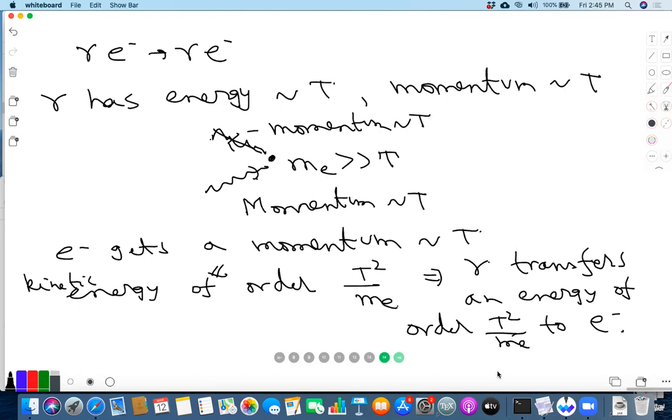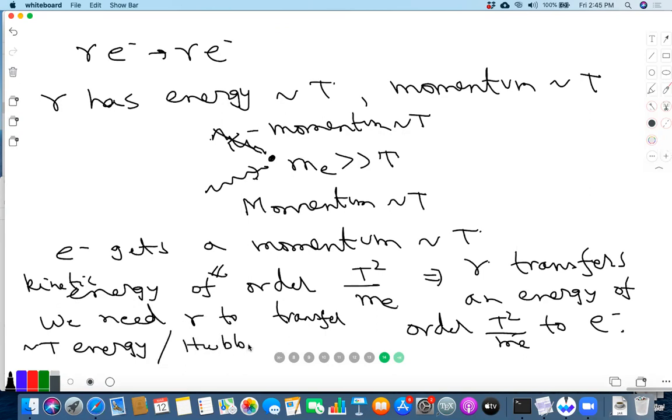So this is the condition that we need: we need gamma to transfer order T energy per Hubble time. Is this point clear?